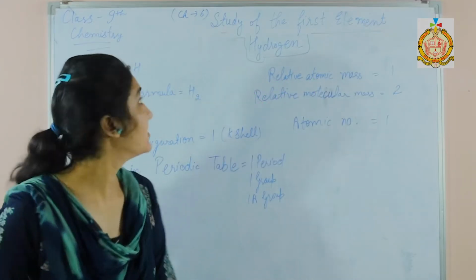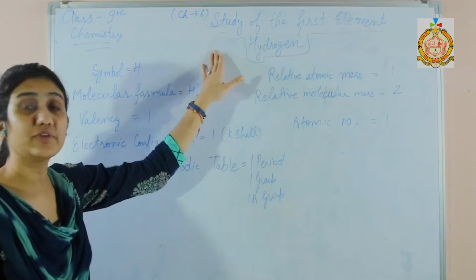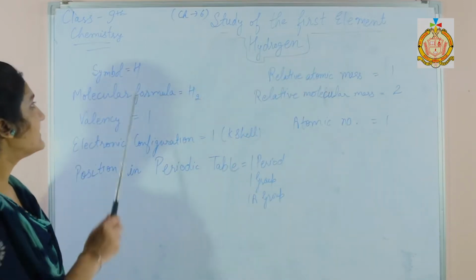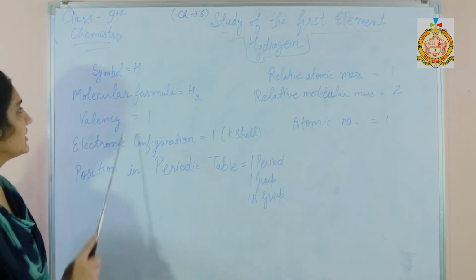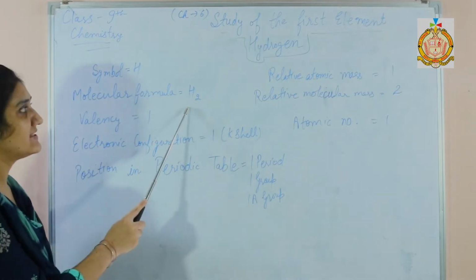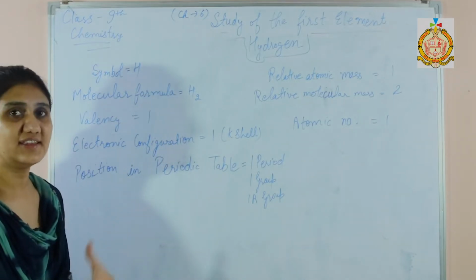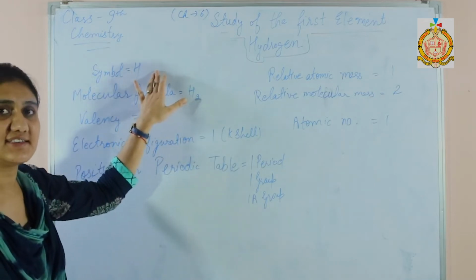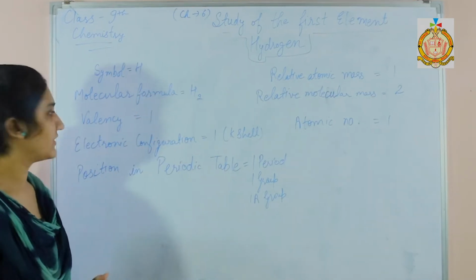Today we shall do our chapter number 6, study of the first element, hydrogen. Hydrogen symbol is H, capital H, and molecular formula of hydrogen is H2, means it exists in the atmosphere as H2, not H, as H is nascent hydrogen and it is most reactive.